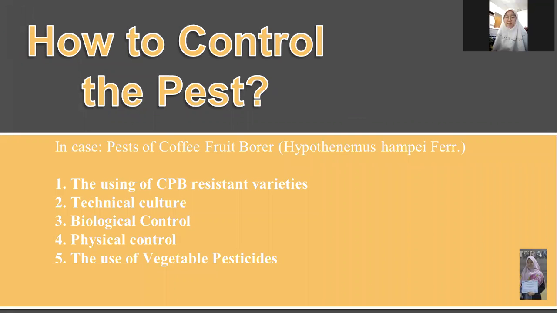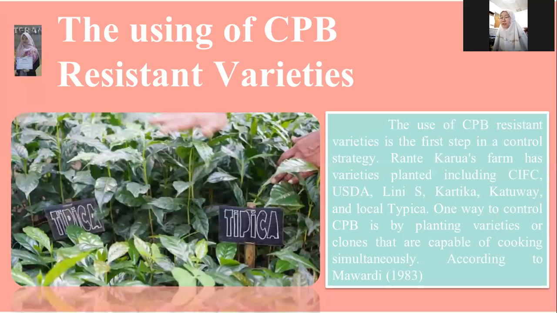Okay, the next is how to control the pest. In case we want to control the coffee fruit borer, Hypothenemus hampei, for example, the first one is using CBB-resistant varieties. The use of CBB-resistant varieties is the first step in a control strategy. The farm has varieties planted including CIFC, USDA, Lini S, Kartika, Katuai, and local Typica. One way to control CBB is by planting varieties or clones that are capable of ripening simultaneously.